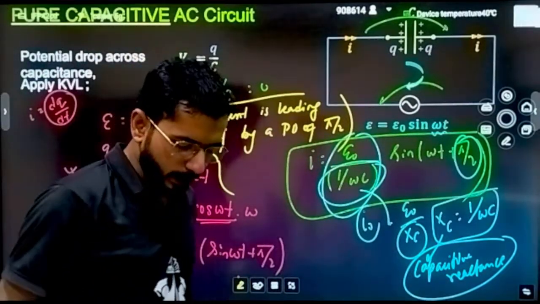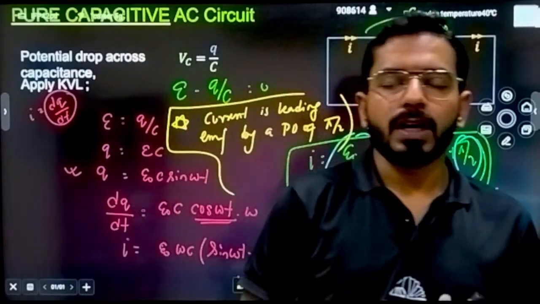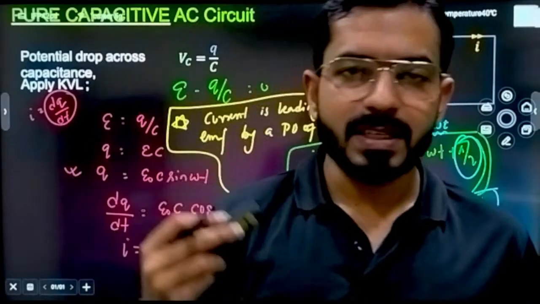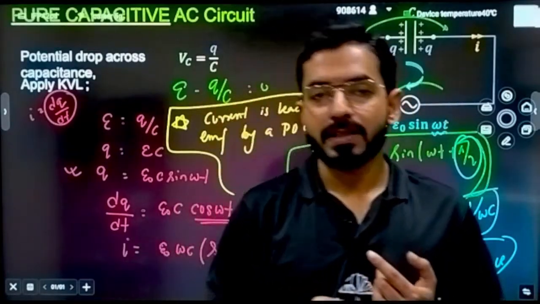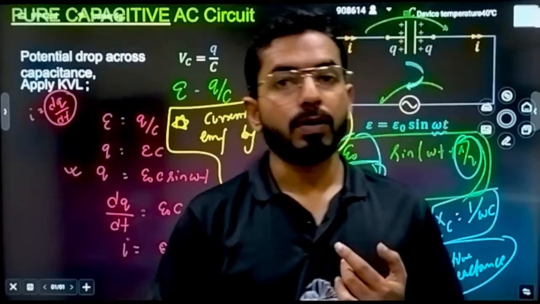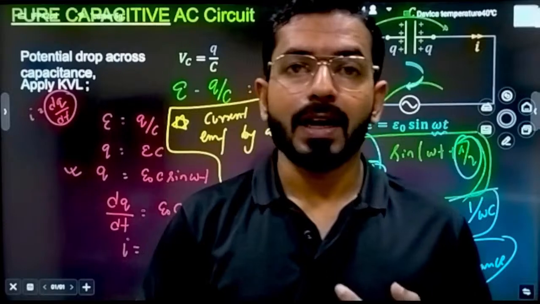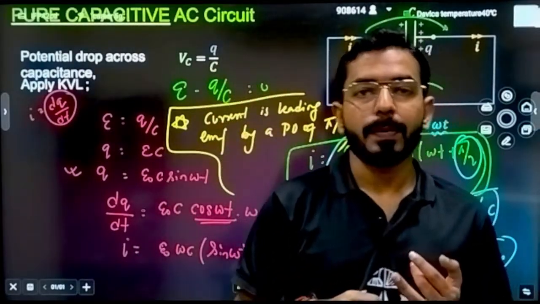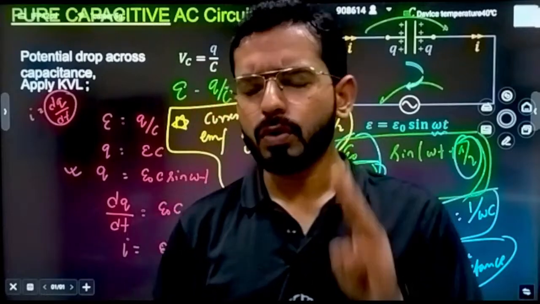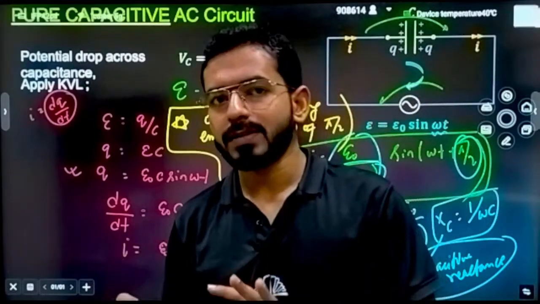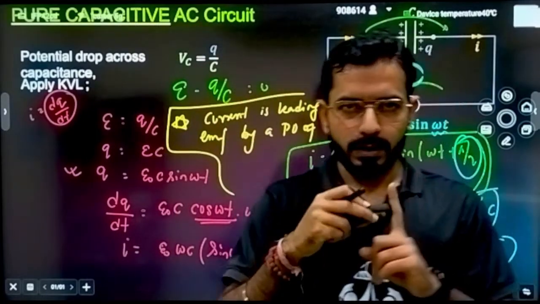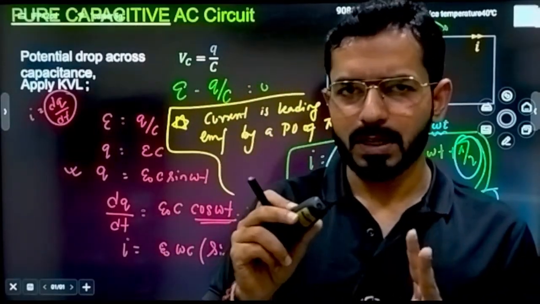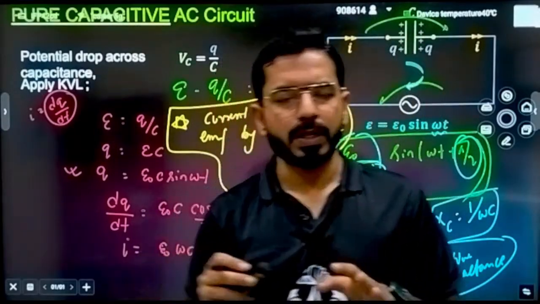Now let's take a quick recap. Resistor, what about the phase difference? EMF and current are both in the same phase. Capacitor, current is leading by a phase angle of pi by 2. What about inductor? Inductor current is lagging. It is not leading, it is lagging by an angle of pi by 2. These three statements are the most important ones, about which kind of circuit has who leading. In resistor, same phase. In inductor, current is lagging. Always remember this for current, and simultaneously understand it for potential also.